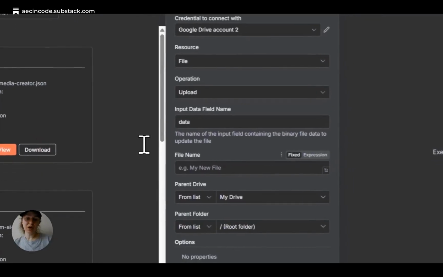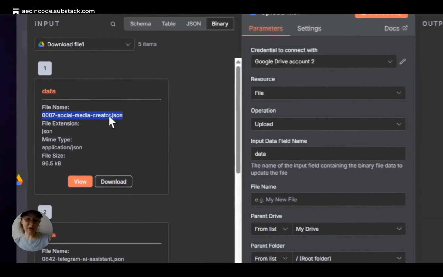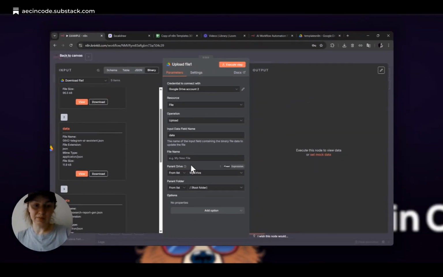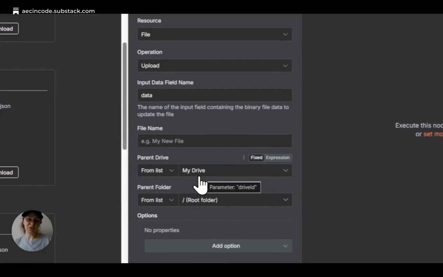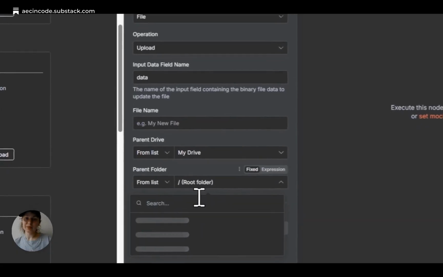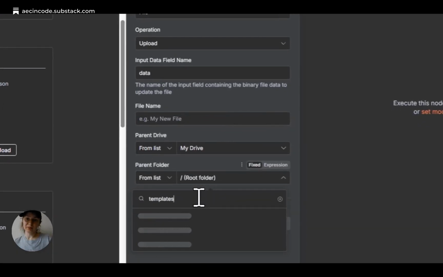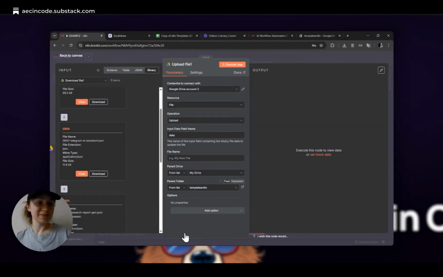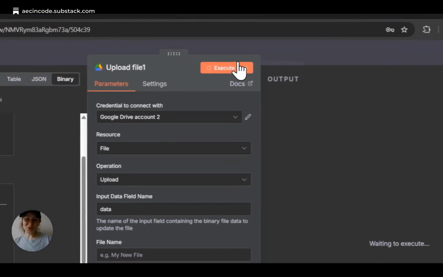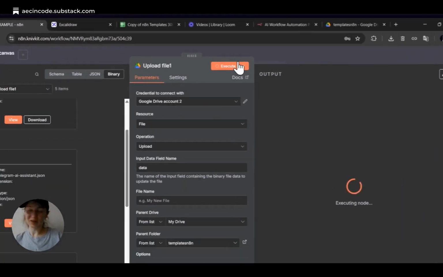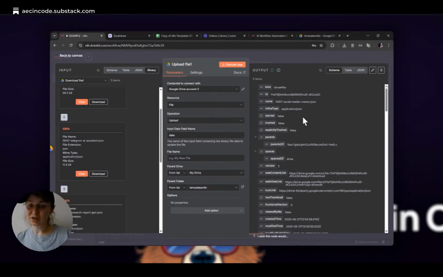Where we want to upload it, I want to upload it to my drive, and I can select, since I have the credentials, I already have a list of all of my folders here. And I created a separate folder called templates anytime. Here we go. It's easy. And here we go. Our files are on our Google Drive.